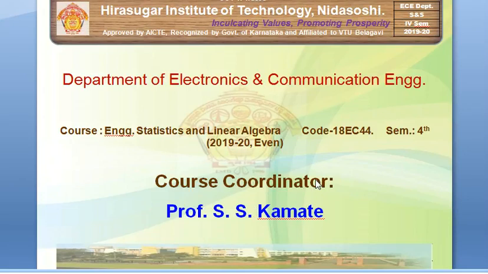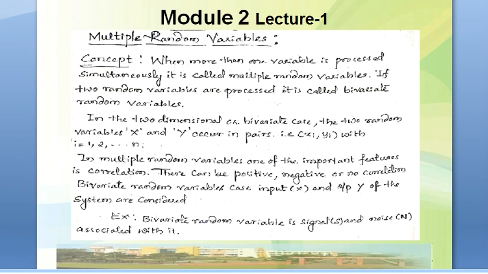Let's see the second module of engineering statistics and linear algebra. The module is multiple random variables. The concept is when more than one variable is processed simultaneously, then it is called multiple random variables.